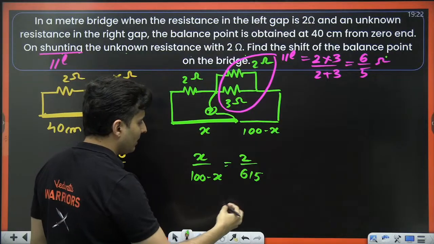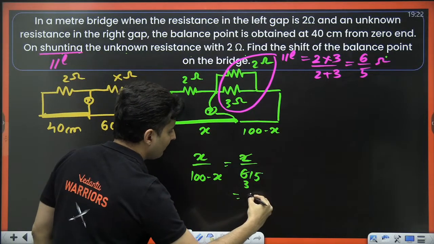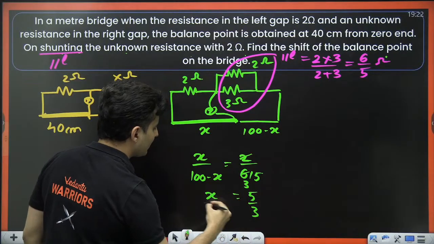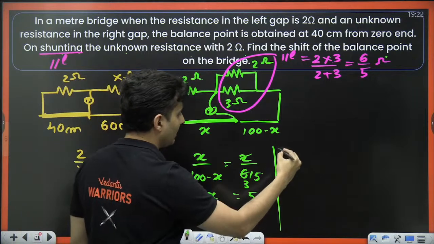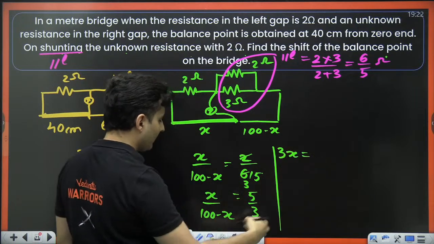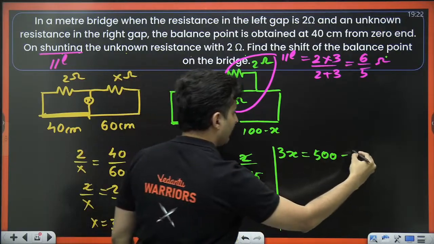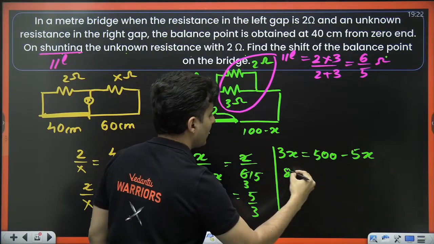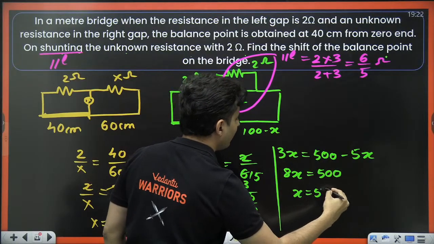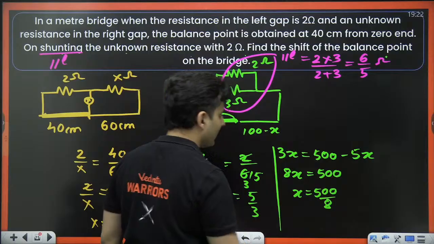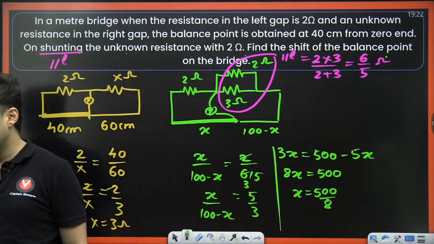Now it's just simple math. 2 5s are 10, and in fact I can write it like this, 5 by 3 will be x by 100 minus x. Solve this, cross multiply, so 3x will be 500 minus 5x, so 8x will be 500, so x will be 500 divided by 8, which is how many centimeters, my dear warriors?